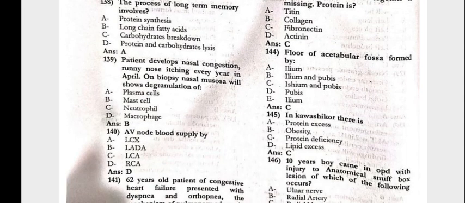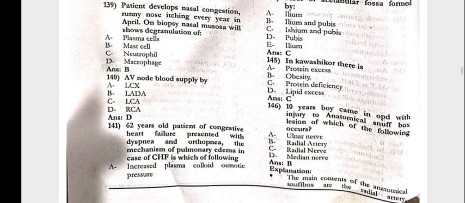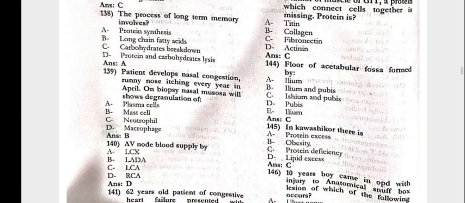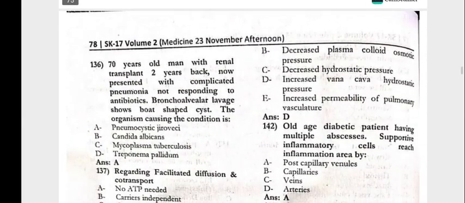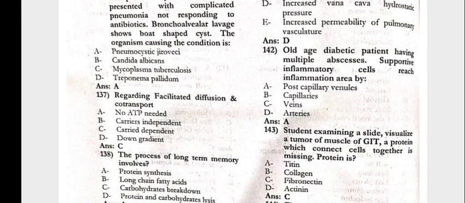139, the patient develops nasal congestion, runny nose, itching every year in April. On biopsy, nasal mucosa will show the degranulation of mast cells. AV node blood supply is by the RCA. 62 years old patient of congestive heart failure presented with dyspnea and orthopnea. Mechanism of pulmonary edema in the case of CHF is which of the following? That is increased vena cava hydrostatic pressure. 142, the old age diabetic patient having multiple abscesses, inflammatory cells reach the inflammation area by the post capillary venules.